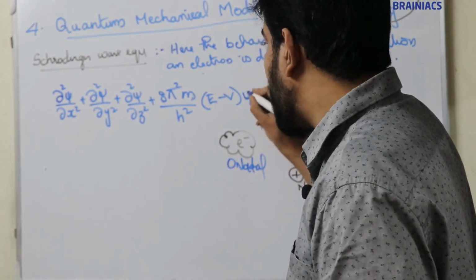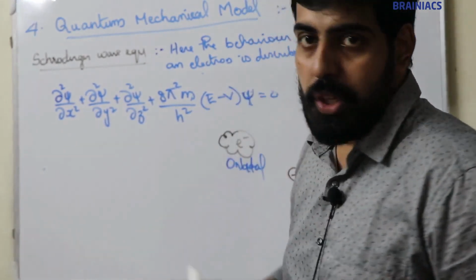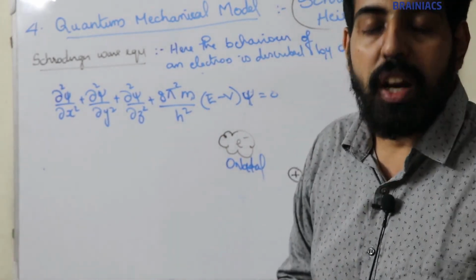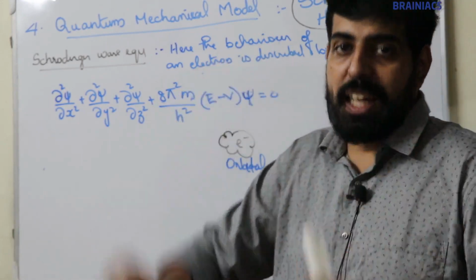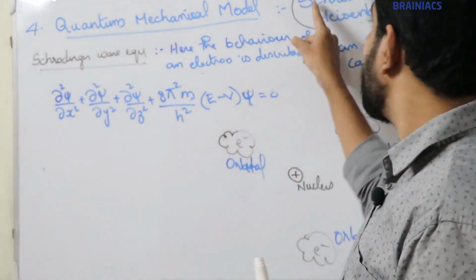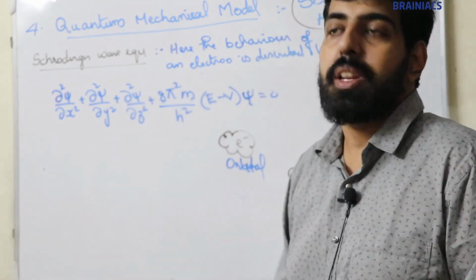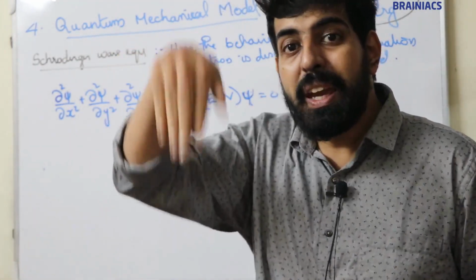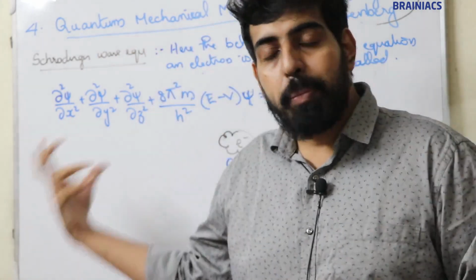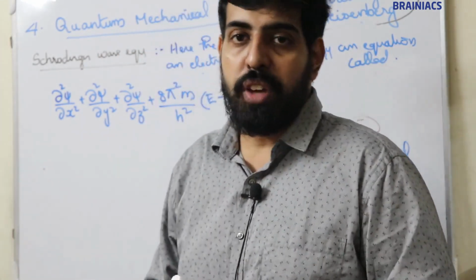Now, if you are preparing for JEE, you have to study this equation. To describe the behavior of an electron, Schrodinger proposed an equation. That equation is known as Schrodinger wave equation.